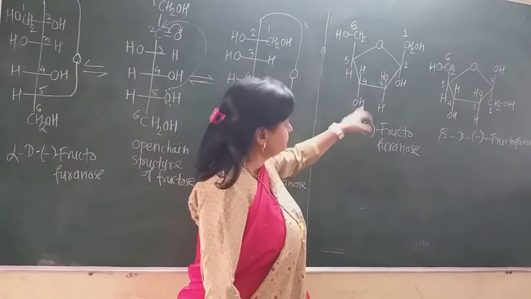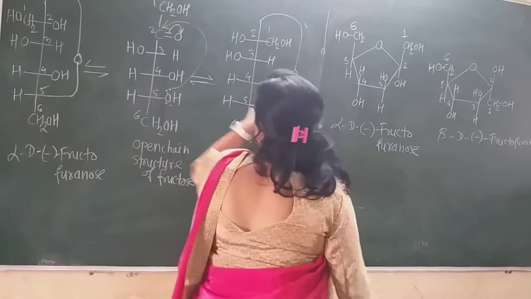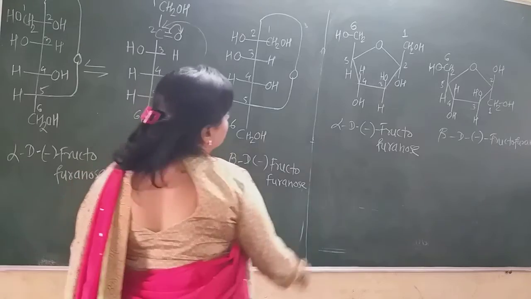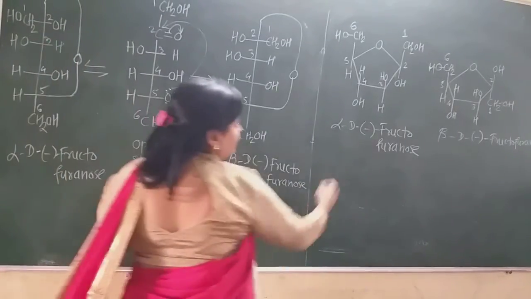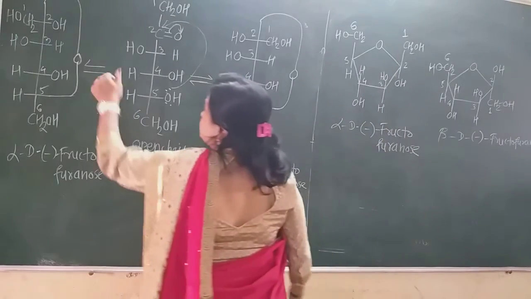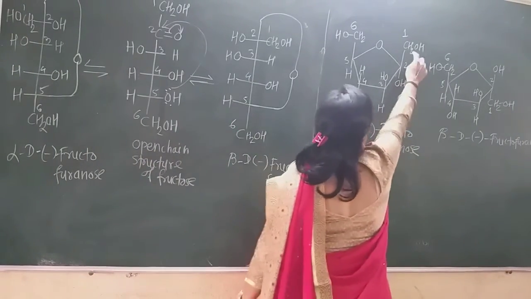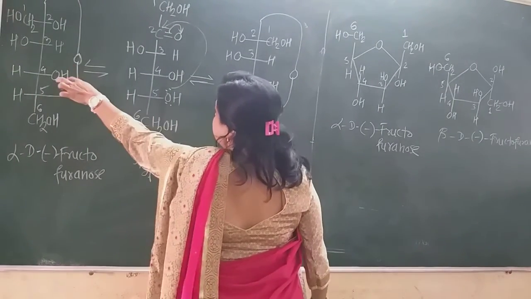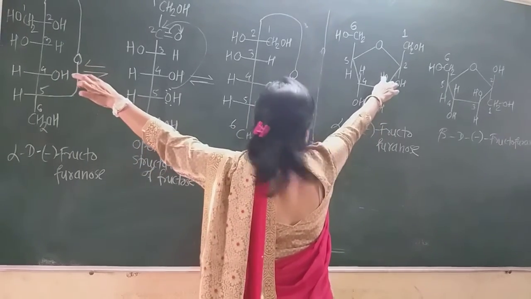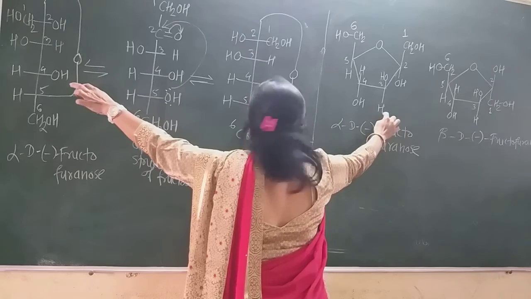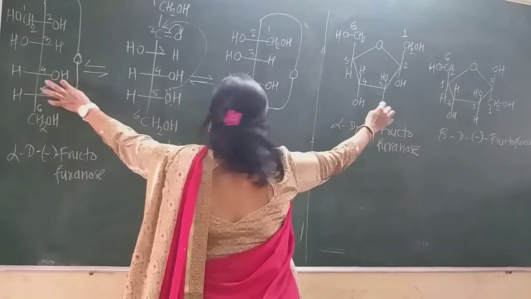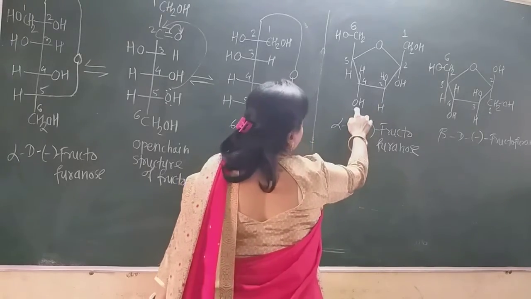And see here, on the second carbon atom in alpha-D-(minus)-fructofuranose, the OH group is on the right hand side, so I show it on the lower side, and the CH2OH is on the left hand side, so I show it on the upper side. The third carbon has the OH group on the left side, so the upper side, and hydrogen on the lower side. In the fourth carbon the OH group is on the right hand side, so I show it on the lower side.